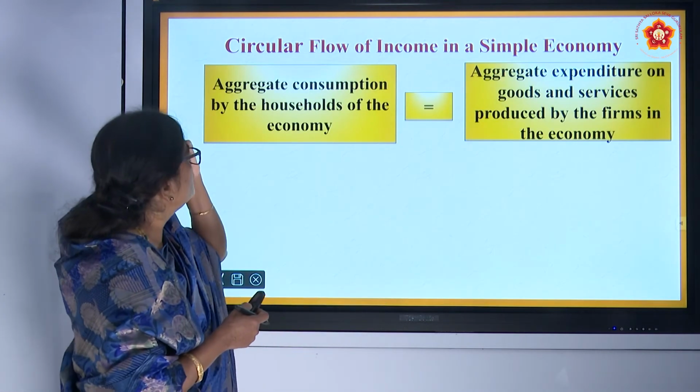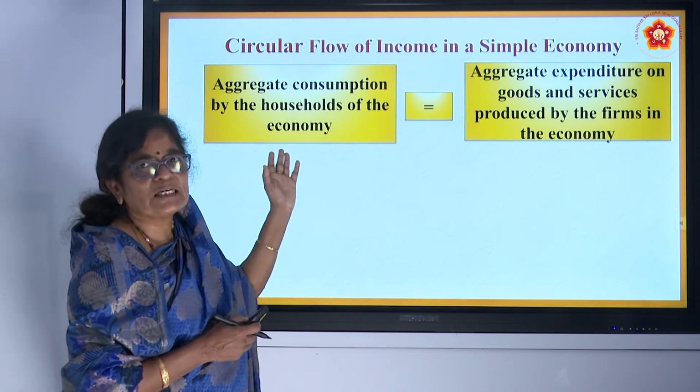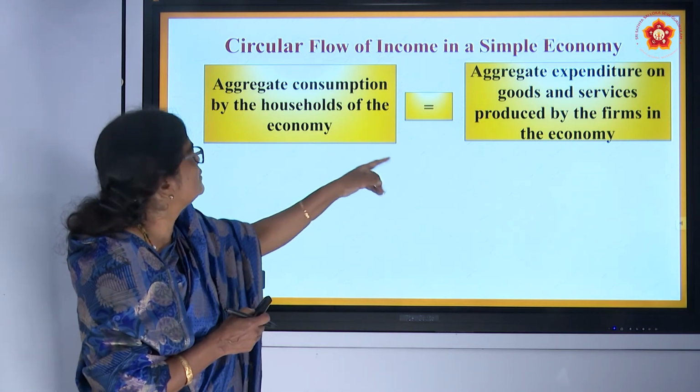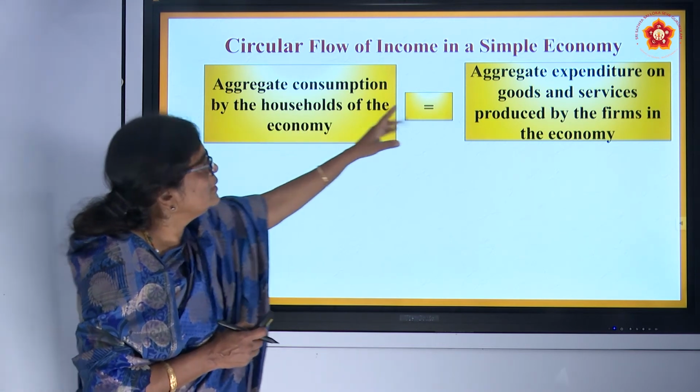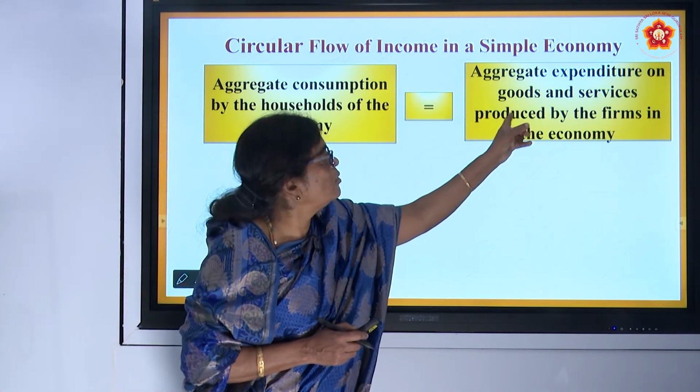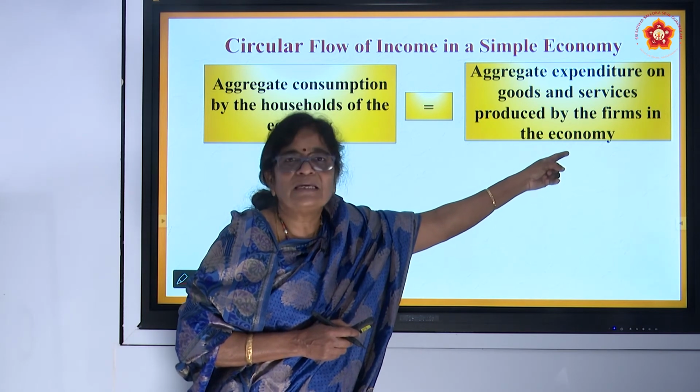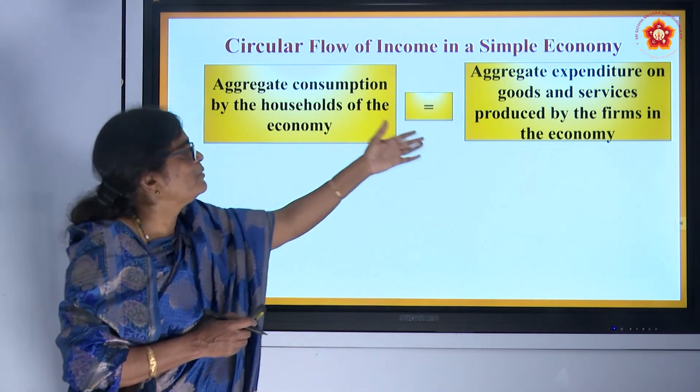Now, the same concept I explain again in a simple illustration. Aggregate consumption by the household is nothing but aggregate expenditure on goods and services produced by the firms in the economy, because they buy everything from the firms.